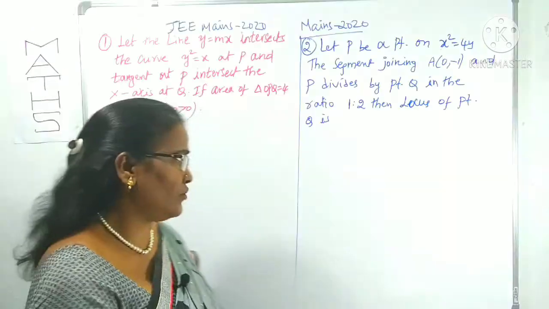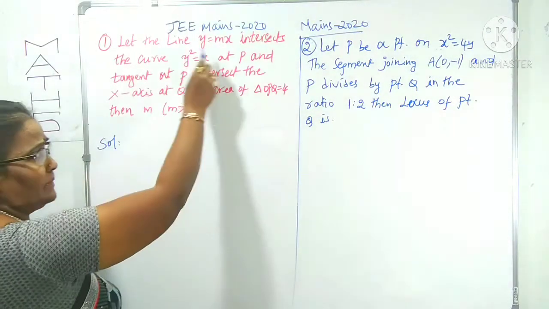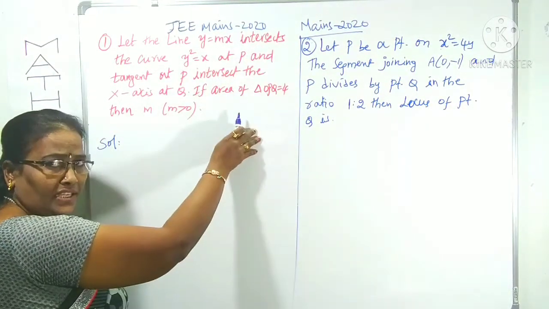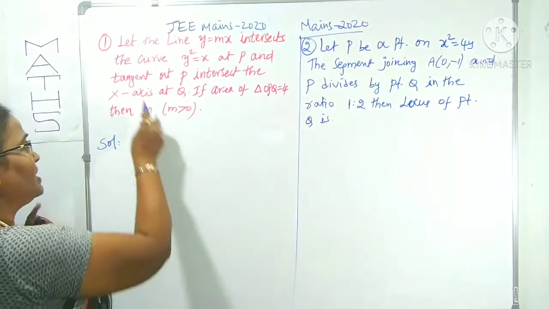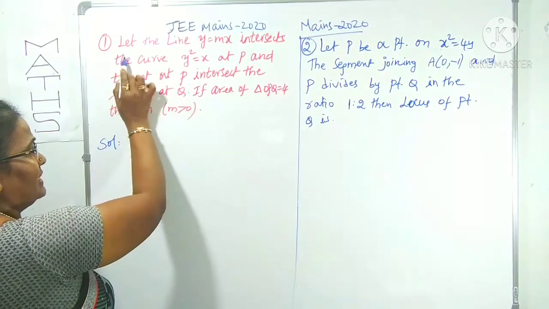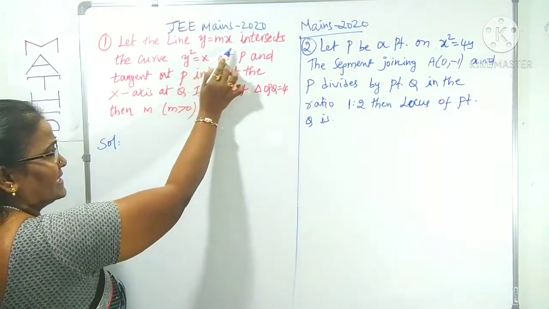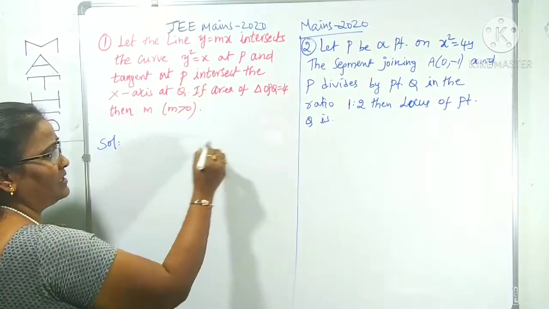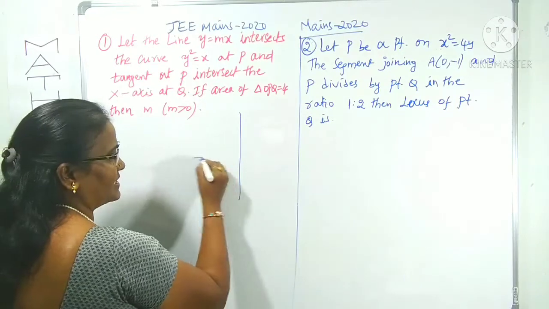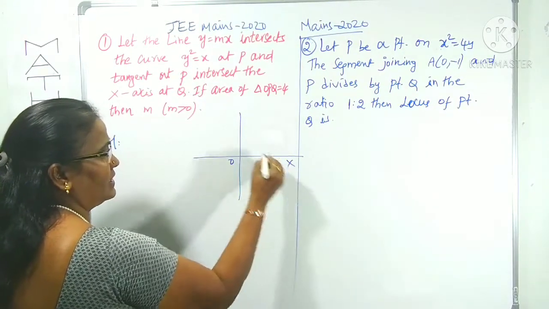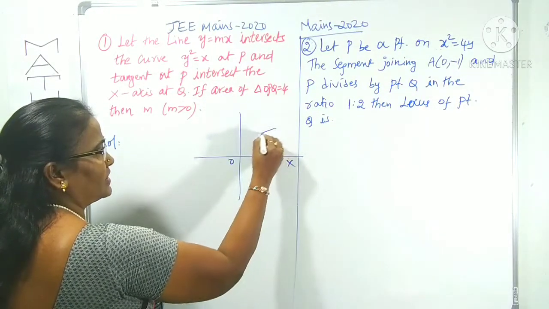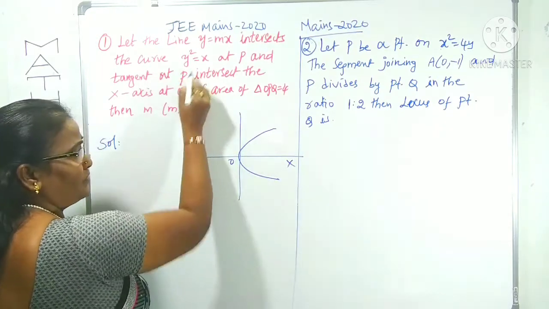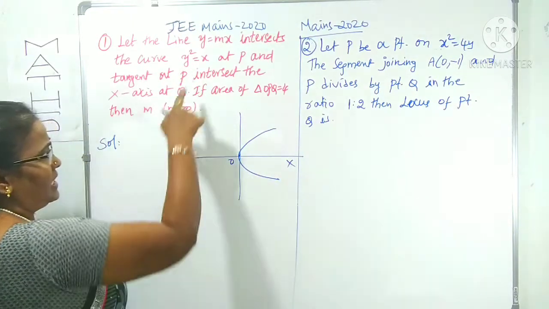Yes. Now, question number 1, which is given in JEE Mains 2020. The next two are also from JEE Mains 2020. Let the line y = mx intersect the curve y² = 4x, which is a parabola. Here we have the x-axis, y-axis, and the parabola y² = 4x.